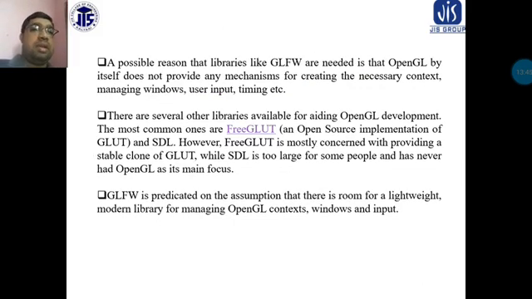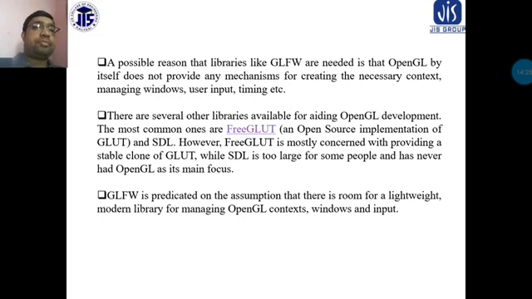A possible reason that libraries like GLFW are needed is that OpenGL by itself does not provide any mechanisms for creating the necessary context, managing windows, user input, timing, etc. That means these are a few reasons for the libraries given here. It does not provide any mechanism for creating the necessary context, managing windows, user input, timing, etc.